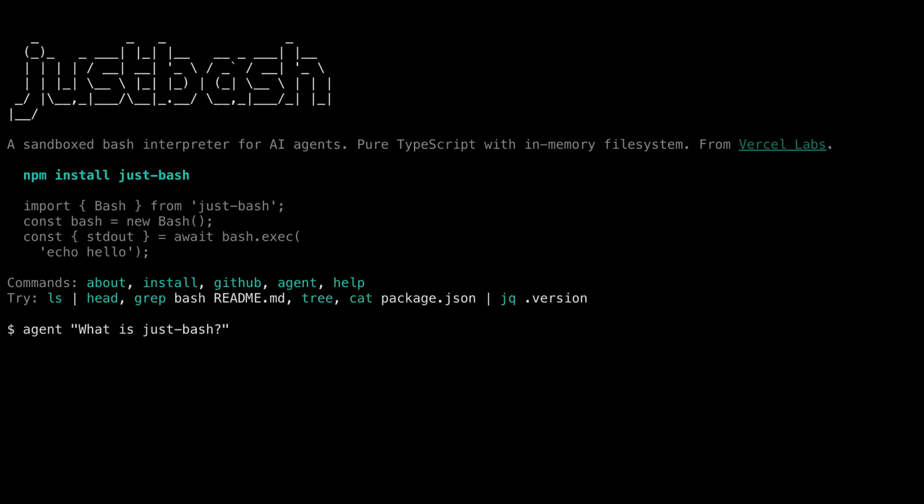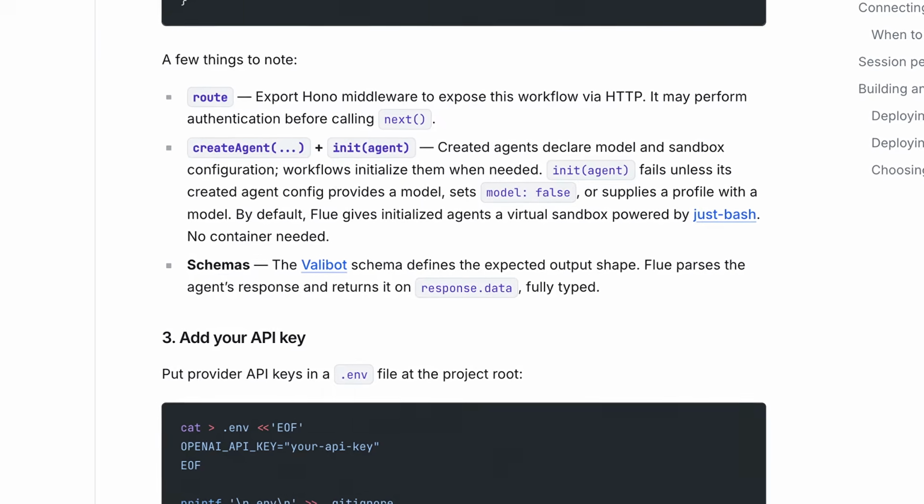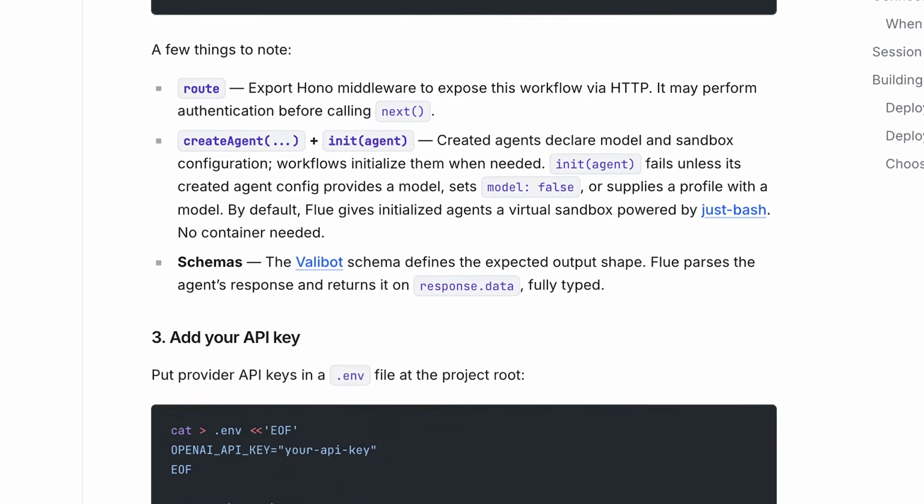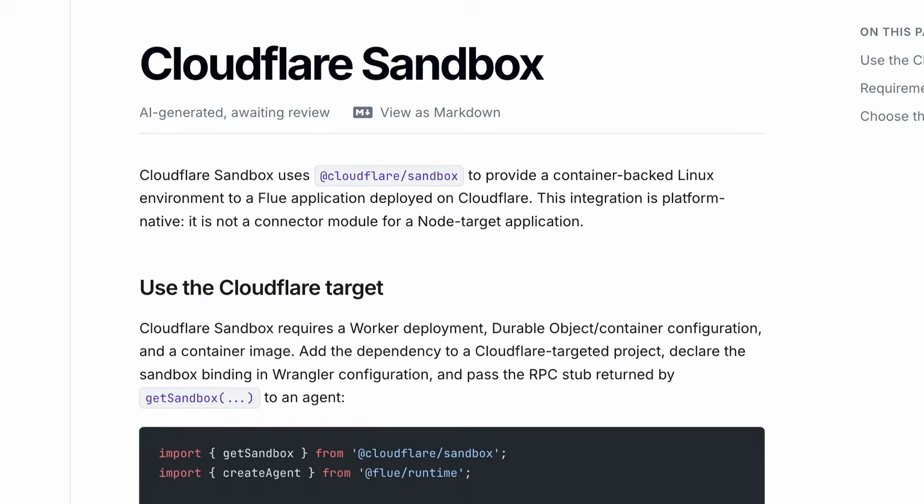Speaking of sandboxes, Flue actually does something really clever with them. So each agent gets its own sandbox by default, which I explained earlier in the demo, but this sandbox is powered by Vercel's just bash, which re-implements bash in TypeScript. So it runs this sandbox in memory instead of a real container, meaning you get access to grep, glob, and read tools without paying for a container every time, which has to boot up a whole Linux machine just before you can do anything. Meaning Flue runs thousands of agents for next to nothing, and you can opt into a real container only when you need one.